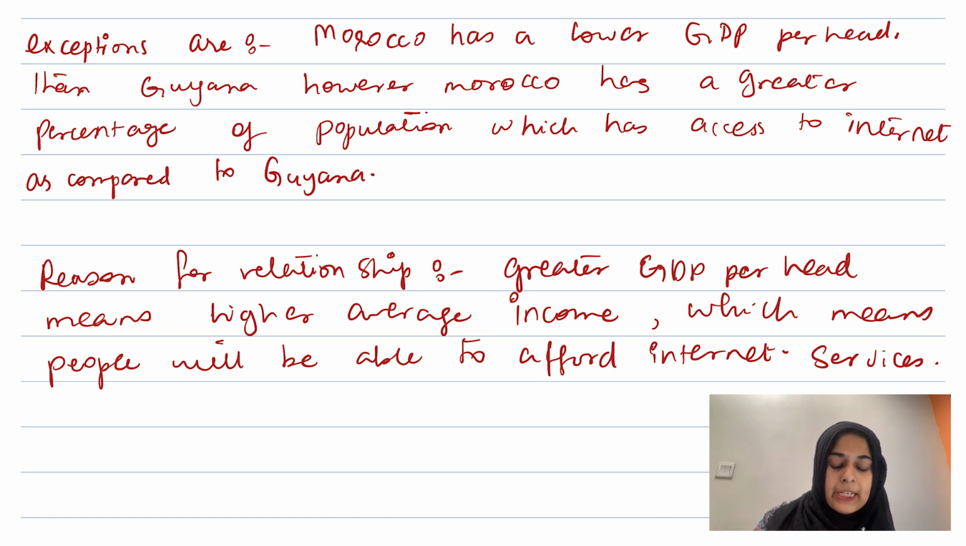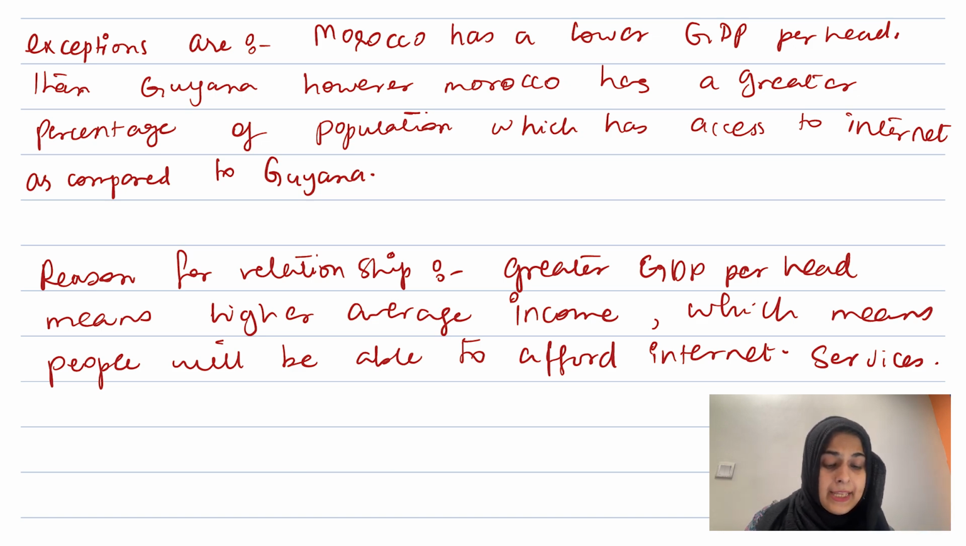Then what you need to tell is the reason for the relationship. So if you have a higher GDP per head, that means people in your country have a higher average income, and when people have higher average income, their affordability is better, so they can obviously afford better internet services also if they have higher incomes.